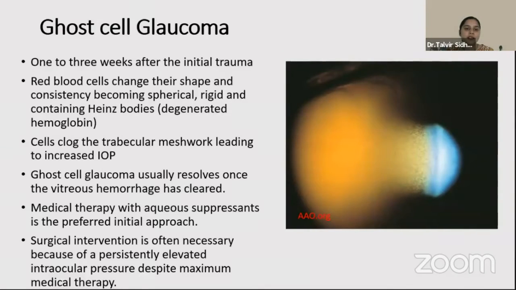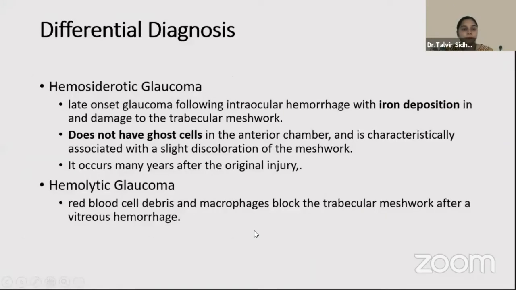Ghost cell glaucoma is not very common, but it usually happens after vitreous bleed and not after hyphema. The red blood cells that are degenerated in the vitreous move into the anterior chamber to block the trabecular meshwork. Surgical intervention is important in these cases. You can do a vitrectomy, but a trabeculectomy works almost equally well.